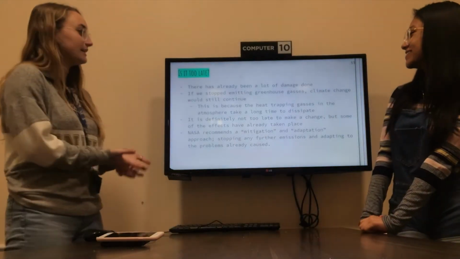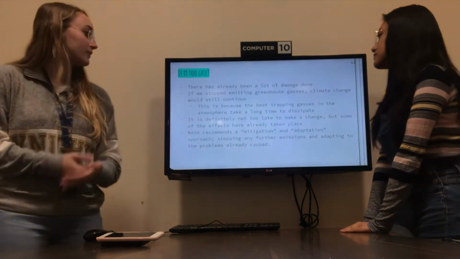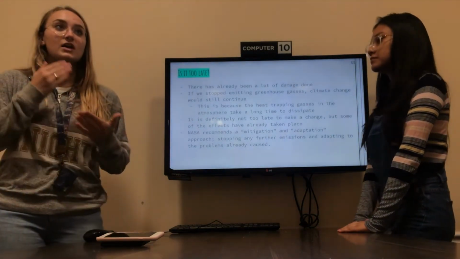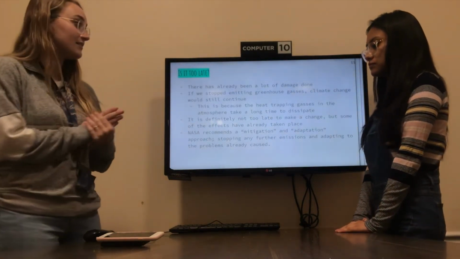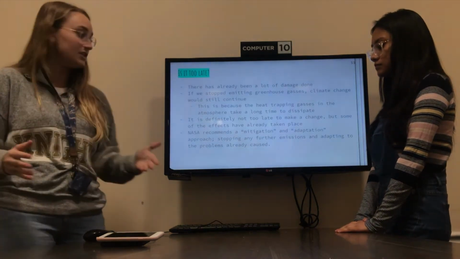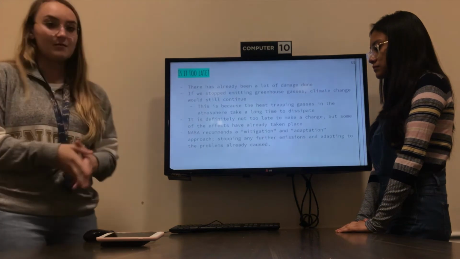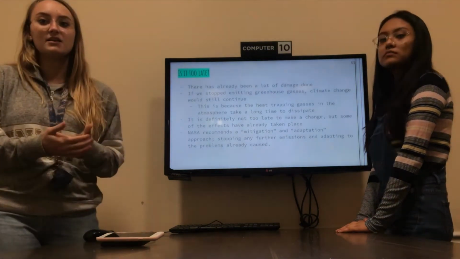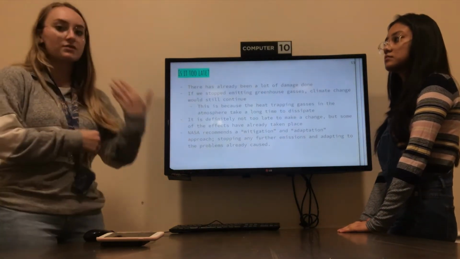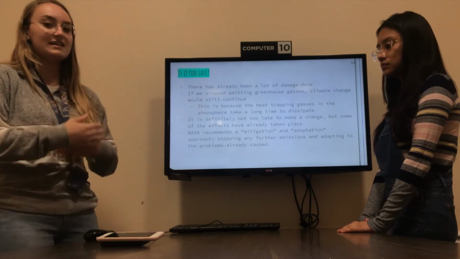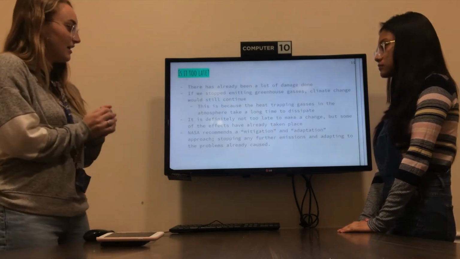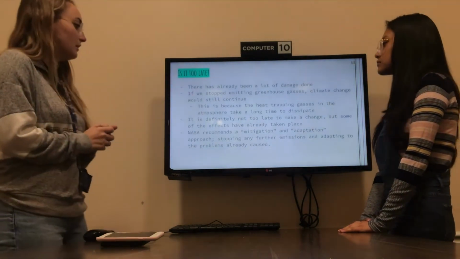So is it too late? There's already been a lot of damage done. So if we stopped emitting greenhouse gases today, climate change would still continue. This is because the heat-trapping gases, the greenhouse gases in the atmosphere, they take a long time to dissipate. So it would be years from now before we would start seeing a decline in any of the effects.